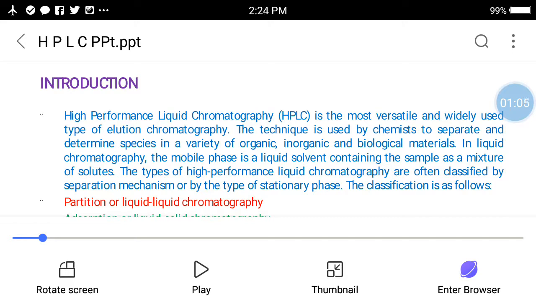The technique is used by chemists to separate and determine the species in a variety of organic, inorganic and biological materials. In liquid chromatography, the mobile phase is a liquid solvent containing the sample as a mixture of solutes. The types of high performance liquid chromatography are often classified by the separation mechanism or by the stationary phase.